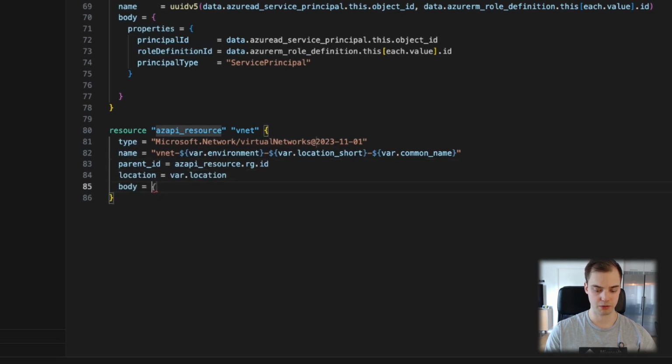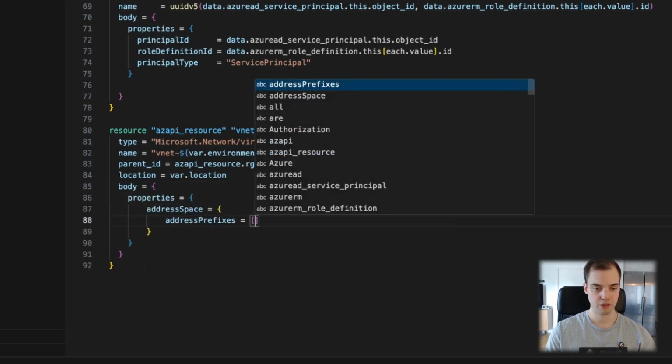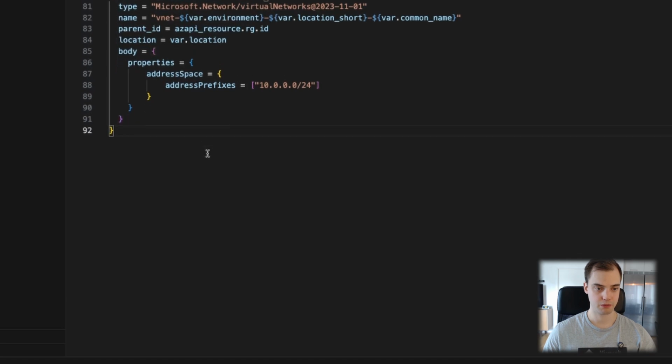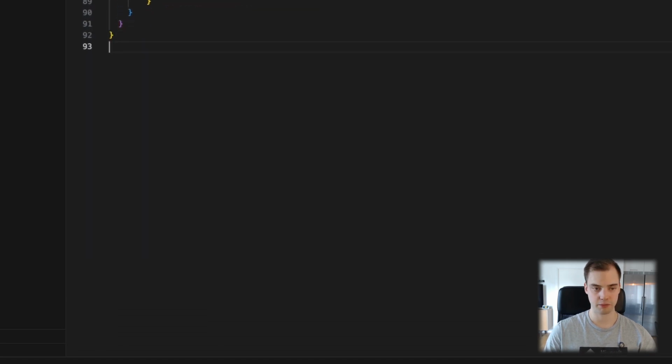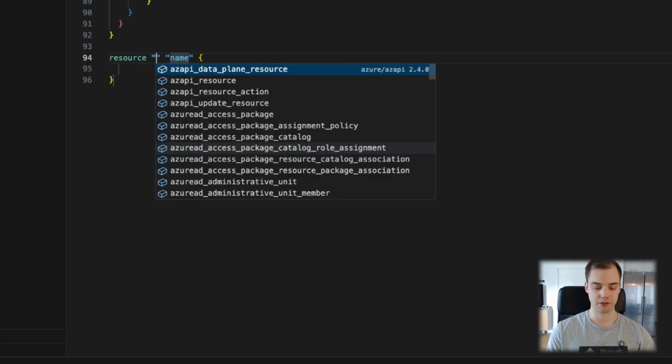Then we want to have a body block. For the properties, I think we pretty much only care about the address prefix here, so we'll just make a /24. We also want to have a subnet. And we actually need to delegate this subnet for this type of resource. I'll show you.